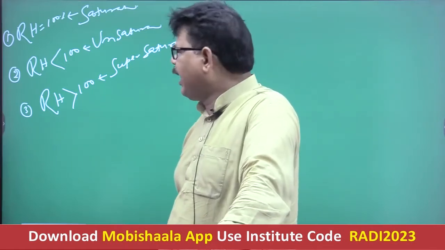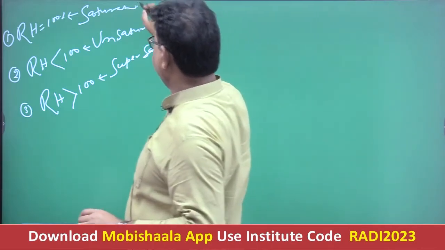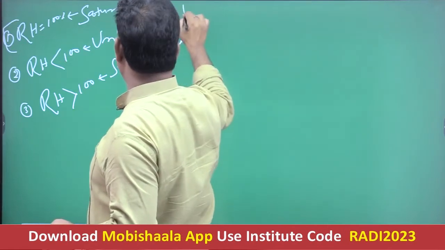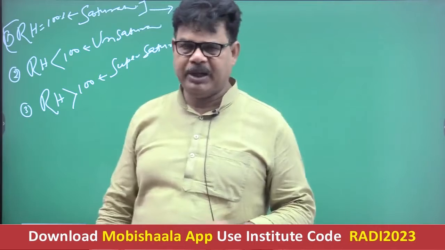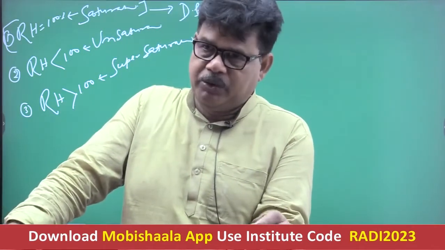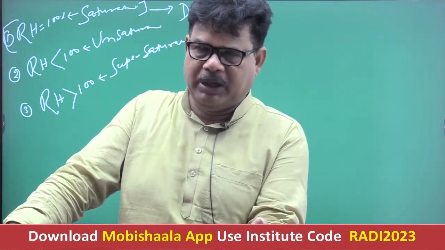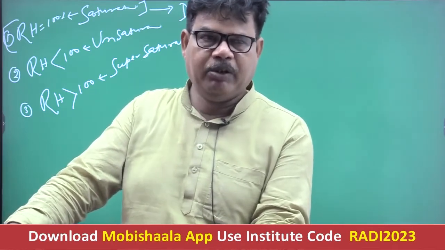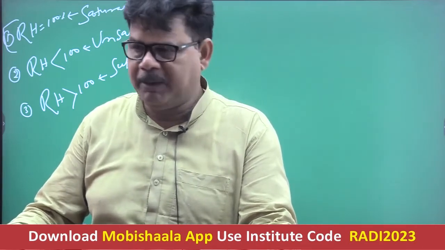The temperature at which the relative humidity is 100%. Okay, the temperature at which the relative humidity is 100% is referred to as dew point. What is the meaning of dew point? Is it clear now? Dew point is the temperature at which the relative humidity is 100%. The dew point temperature indicates that the relative humidity is exactly 100%. So what is the basic concept? Getting well now?